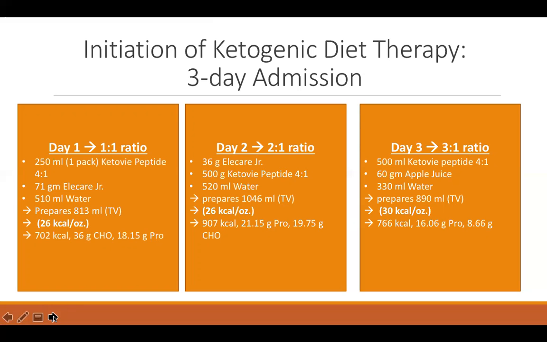And then on day three, we switched over to the goal of a 3-to-1 ratio and switched the calories to 30 calories per ounce using fully KetoVie Peptide 4-to-1. And for carbohydrate intake, instead of using Elecare, since we were weaning him off of that, we decided to offer apple juice as a form of carbohydrate to remain in that ratio.